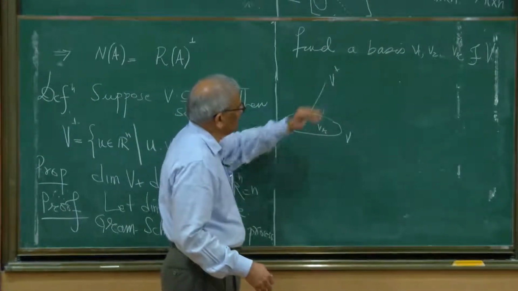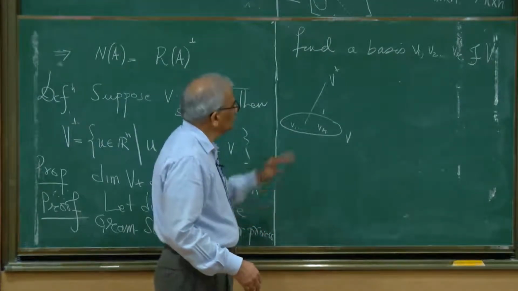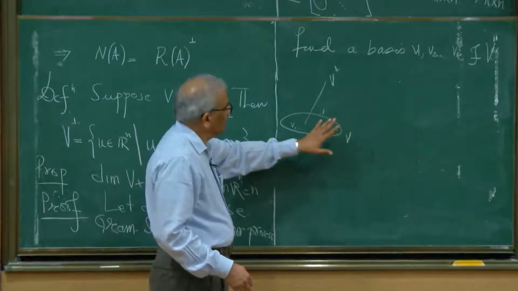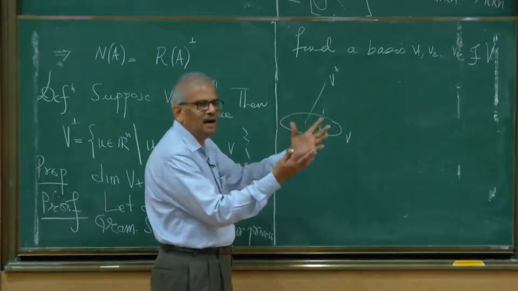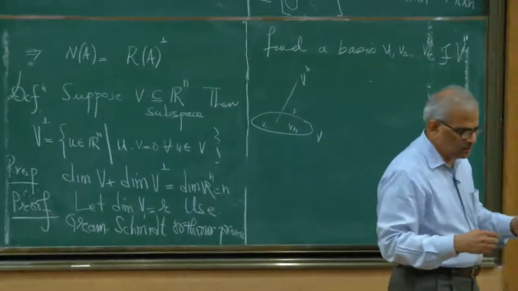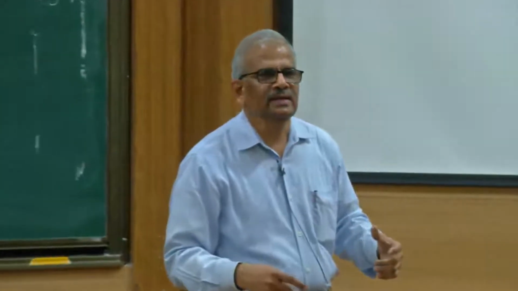And now I look at V perpendicular. V perpendicular is also a subspace, and V and V perpendicular both live inside Rn. You have studied this fact that if I have a set of mutually perpendicular vectors, then we can extend it to get an orthonormal basis of the whole space. Any set of mutually perpendicular vectors can be extended to a basis of the whole space where all the vectors are mutually perpendicular, and they can be made into unit vectors simply by dividing by their length.